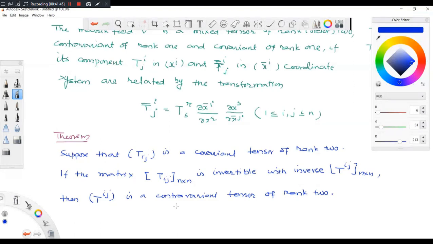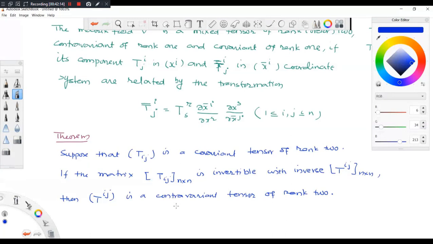Something similar to having a tangent vector which is contravariant, and a covariant vector which is the normal vector, so something like two perpendicular kinds. So in the case of contravariant and covariant tensors of rank 2, you can consider them as the inverse of the transformation.